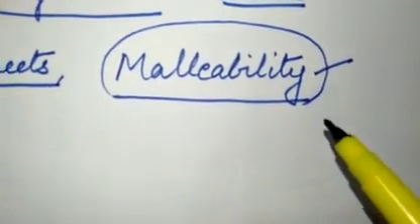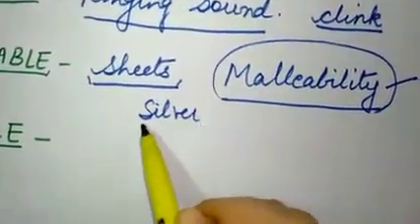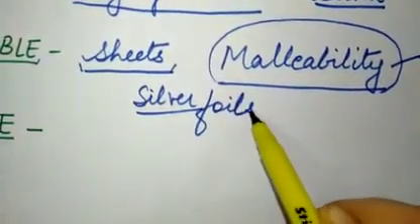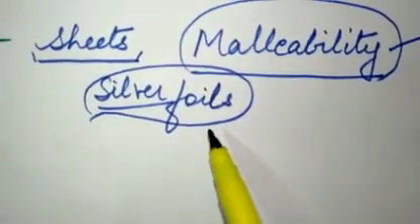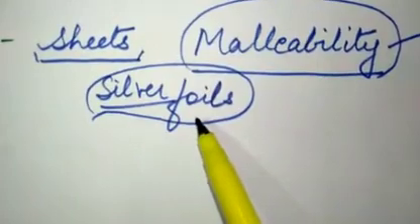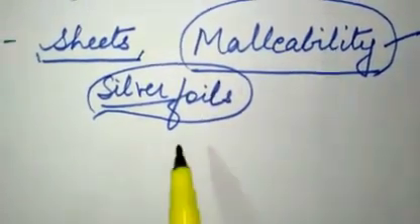Okay, now we come to the next. One more example is silver foils. You must have seen that silver foils are there on the sweets which we buy from the market. So that silver foil is also an example of malleability of metals. Silver is highly malleable, so it can be drawn into sheets. That is known as malleable.